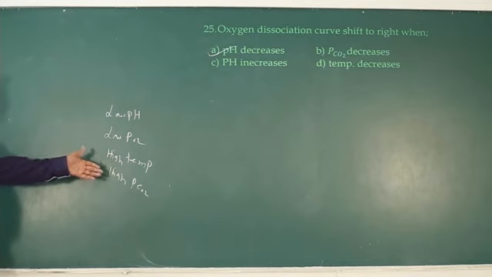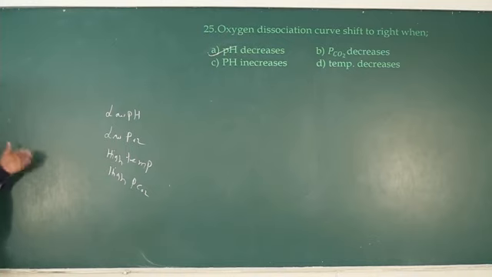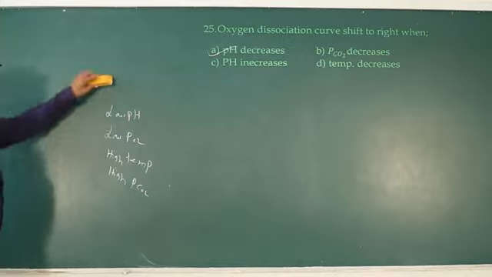So you should remember. Similarly, the curve shifted to the left side means high pH, high partial pressure of oxygen, low temperature, low partial pressure of carbon dioxide.